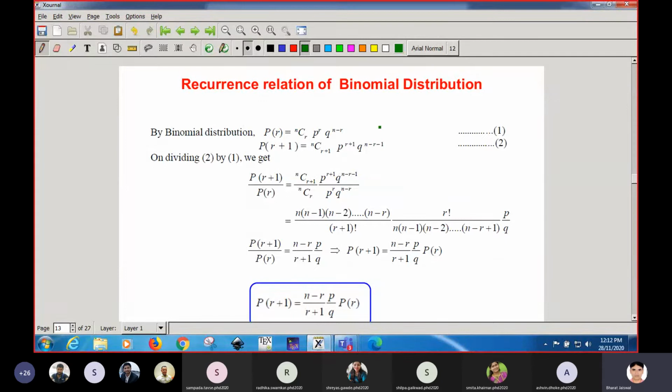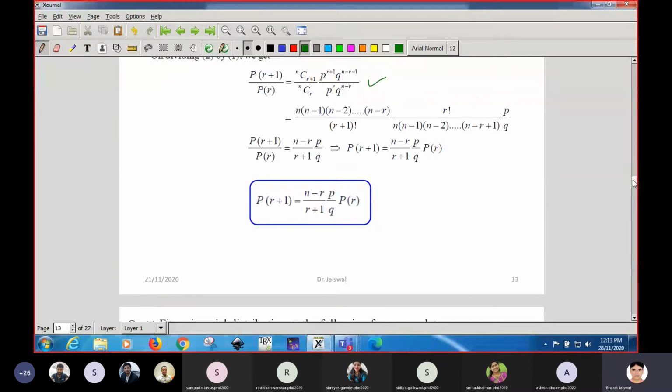Okay, now the recurrence relation of binomial distribution. We know that the binomial distribution for r successes is given by this. Then for r plus 1 successes, put r equal to r plus 1 here, you will get this much. Now divide the second by the first, we will get P of r plus 1 successes divided by probability of r successes, and this much. If you simplify this using the different values of r, then you will get this relation. So this is the recurrence relation.